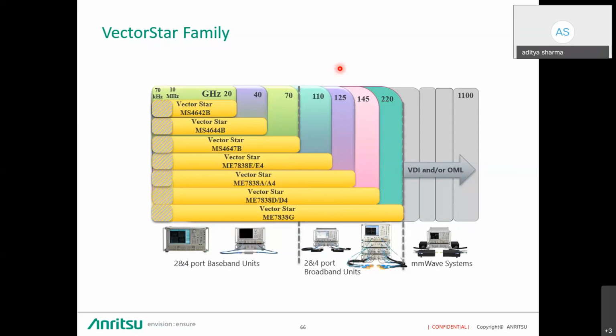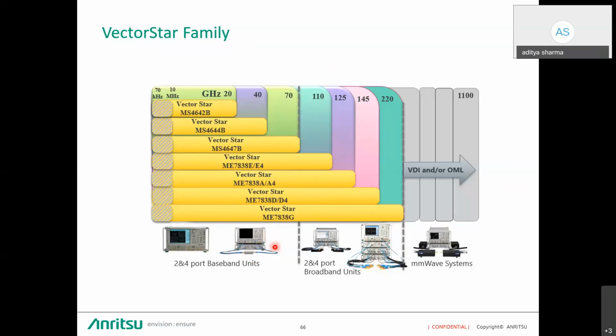No other in the industry is giving a single-sweep VNA for this broadband up to 220 gigahertz. Again, like I told you, it has a configuration of 2-port and 4-port baseband units. If you see in the down section, we do have a 2-port VNA, then we have a 4-port VNA, and the best part about this is the 4-port module is separated from the main unit.